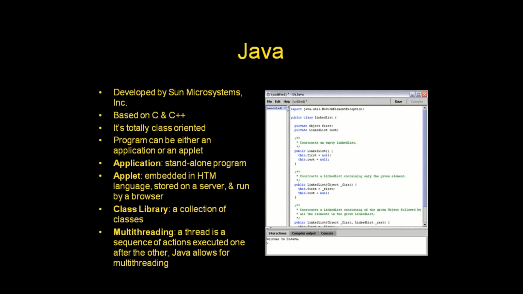Class library: a collection of classes. Multi-threading: a thread is a sequence of actions executed one after the other. Java allows the multi-threading programming concept.